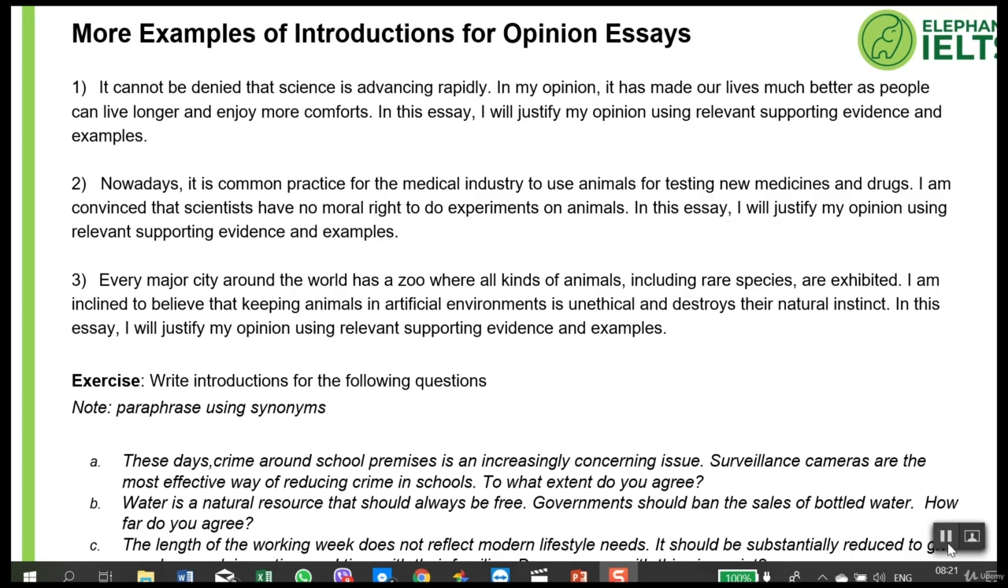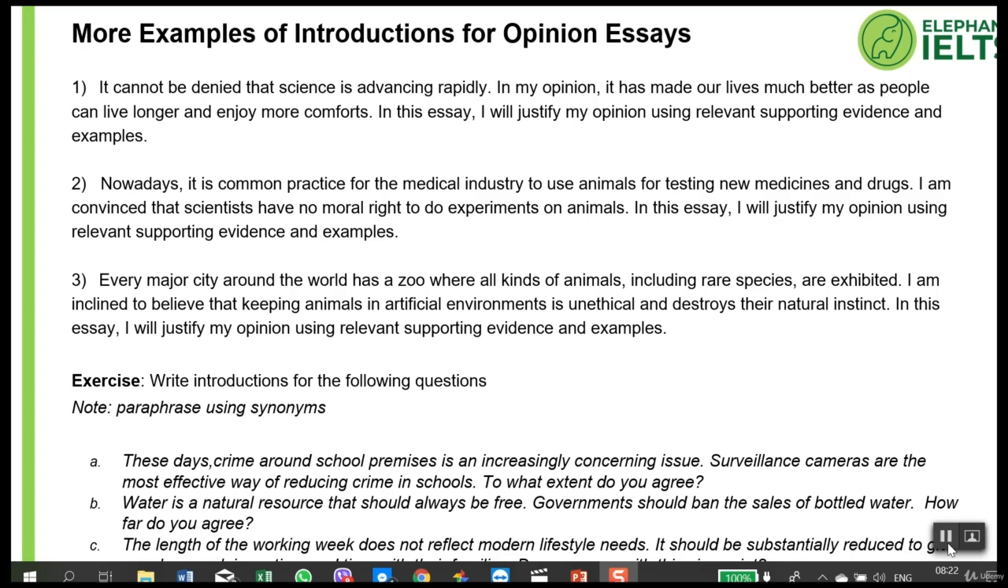So what does the writer believe? Is he for or against zoos? Well, if we look at the opinion, we understand that the writer is clearly against zoos, and he will support that viewpoint in the body of the essay. Let's have a look at some more questions for opinion essays. And you can practice writing introductions for these.